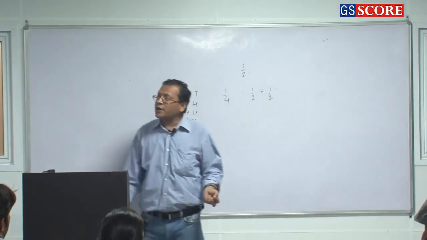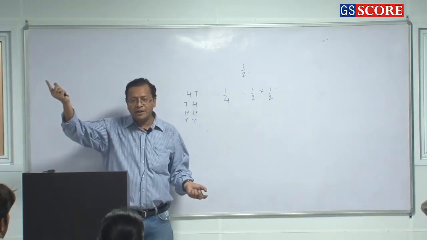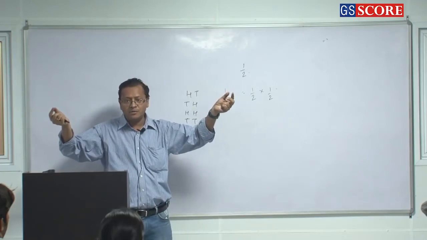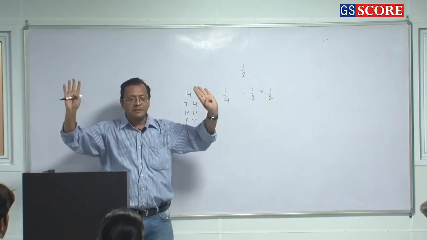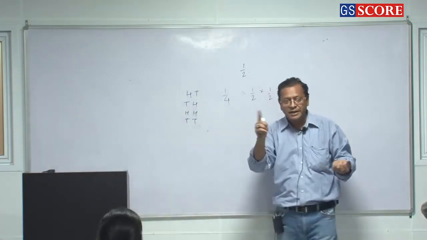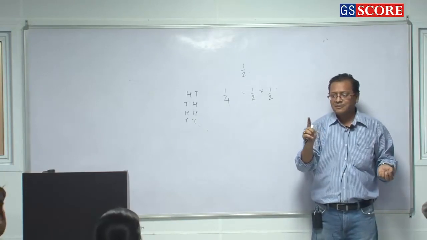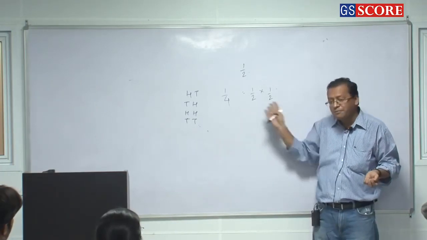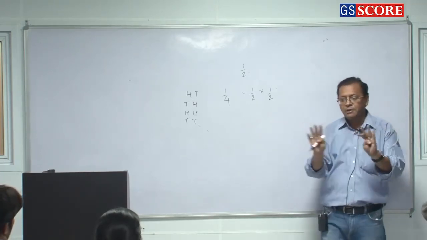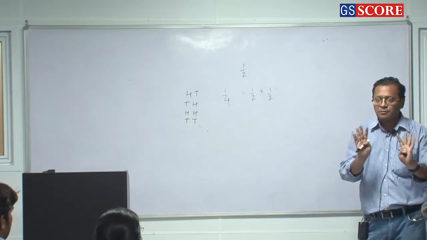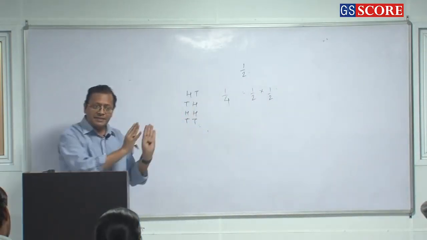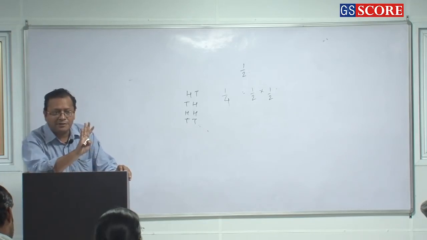Which means I toss 1 coin. What is the probability of head coming here? 1 by 2. If I toss this coin, what is the probability of head coming here? 1 by 2. Tossing of this and tossing of this are independent of each other, so the probabilities will multiply. It is the same as the independent events we just discussed. So for independent events, the probabilities are multiplied. For mutually exclusive events, the probabilities are added. Same thing which we discussed in PNC and set theory, nothing different.